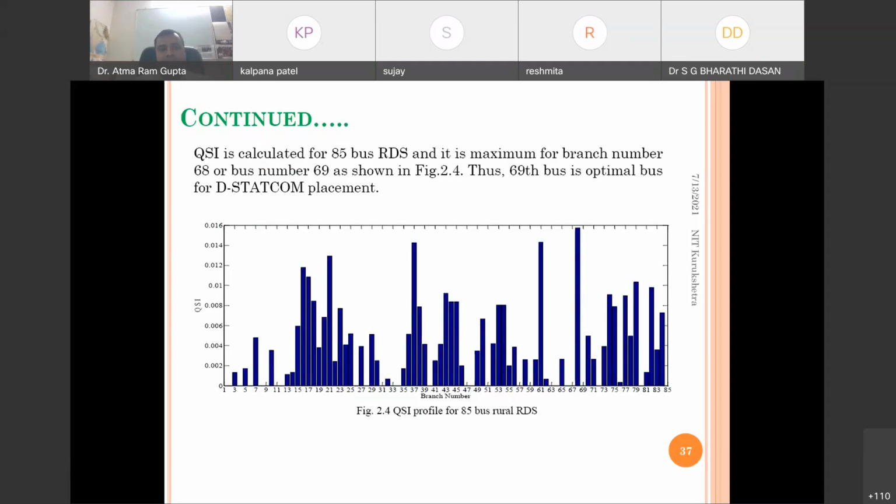QSI is calculated for the 85 bus radial distribution system, and it is maximum for branch number 68. So the bus number will be next to that, the 69th bus, where it is maximum. So it is better to allocate the DStatCom at the 69th bus.